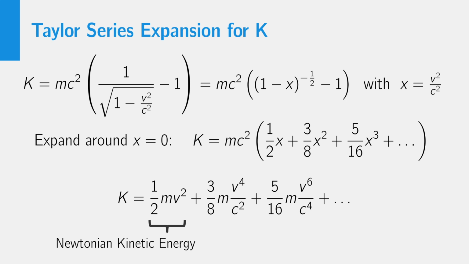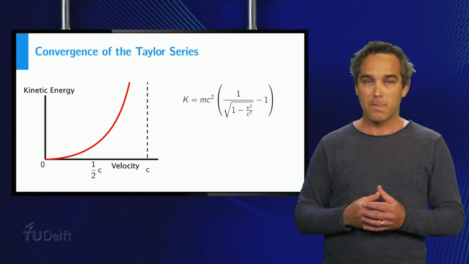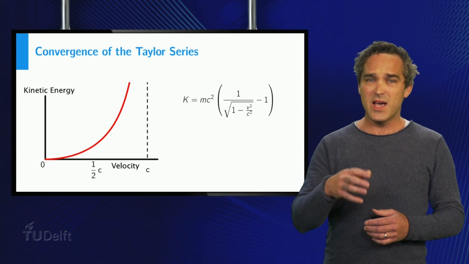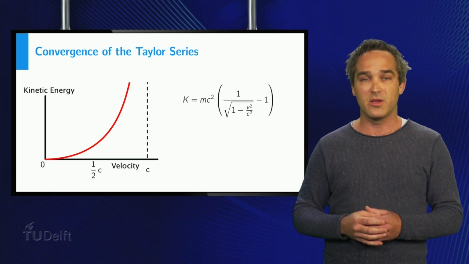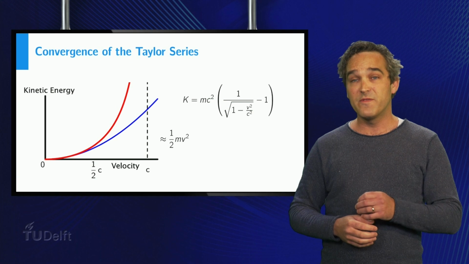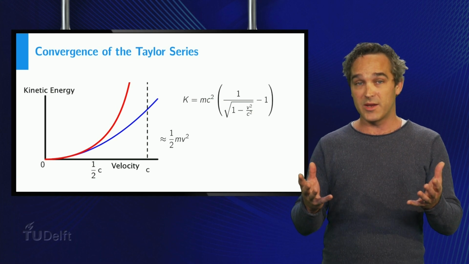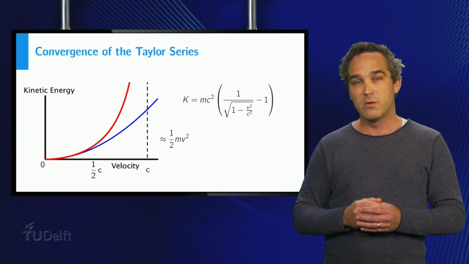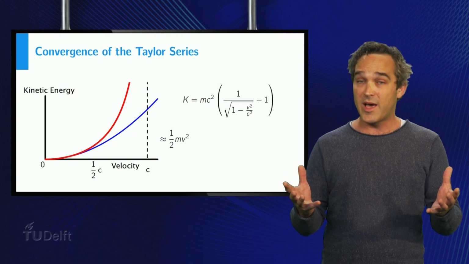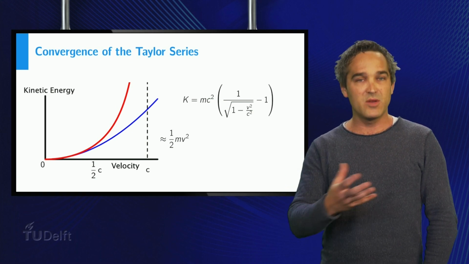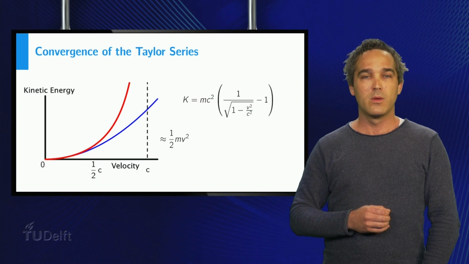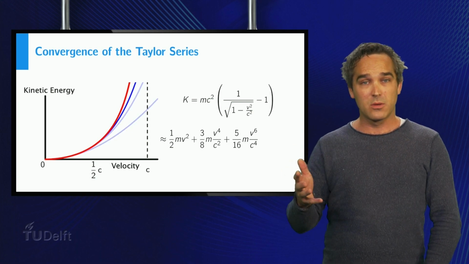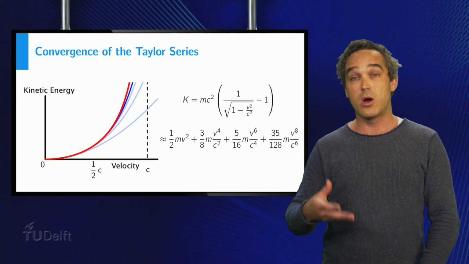The other terms can be regarded as relativistic corrections, which will be small when the velocity v is small compared to the speed of light. This can be shown graphically as well. In this plot, you can see how the kinetic energy increases as the velocity increases. The first term of the Taylor series is the Newtonian kinetic energy, shown in the blue curve. For velocities that are much smaller than the speed of light, the blue curve is almost indistinguishable from the red curve. As we keep adding terms, the approximation clearly becomes better for larger velocities as well.